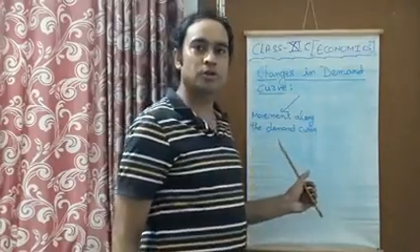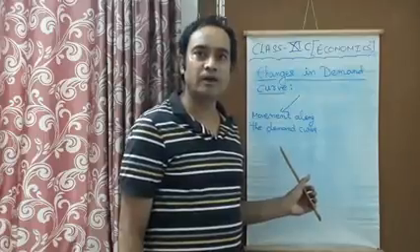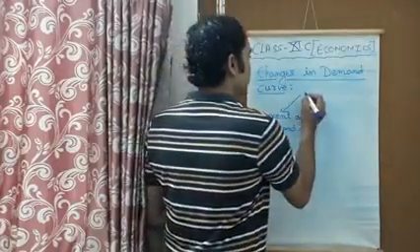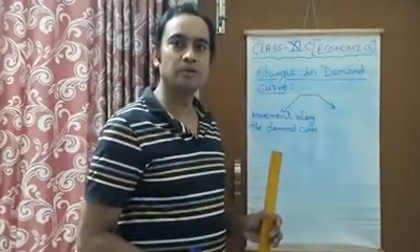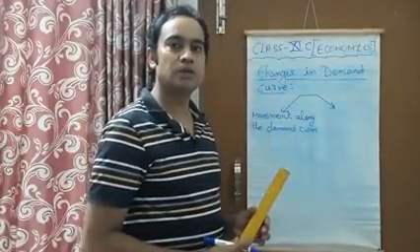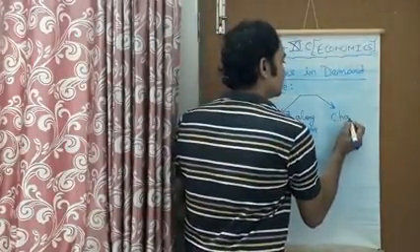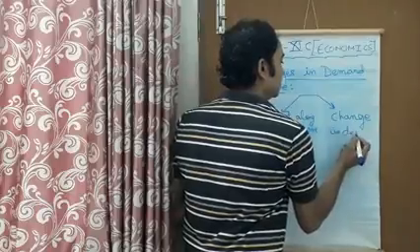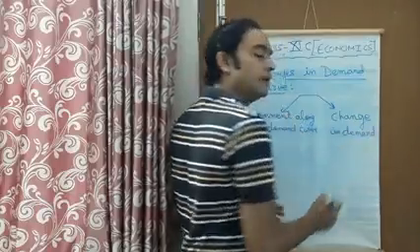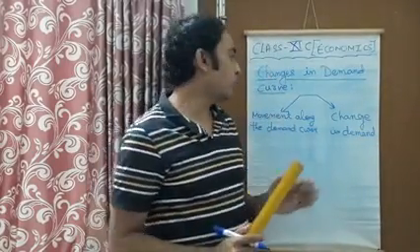This is the first type of change in the demand curve, that is called the movement in the demand curve. And secondly, there is one more pattern of change in demand curve, that is called change in demand.